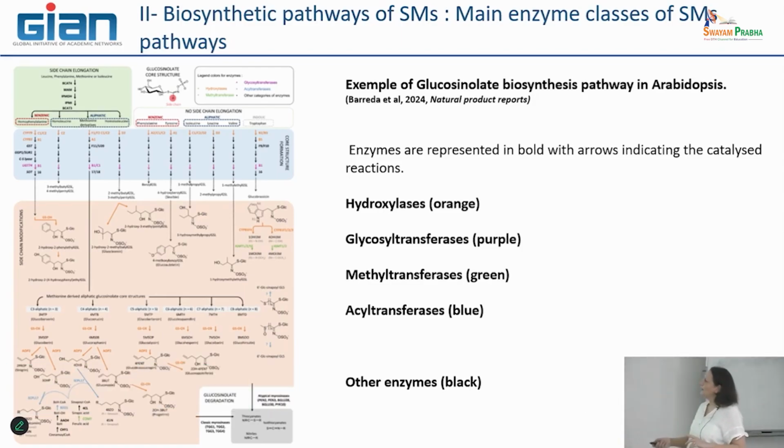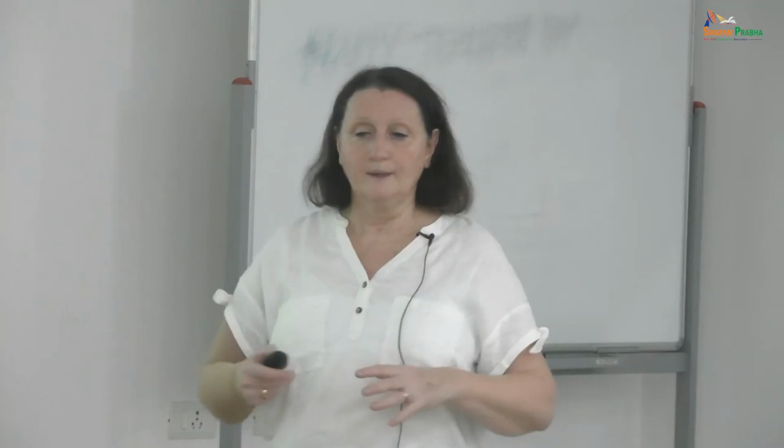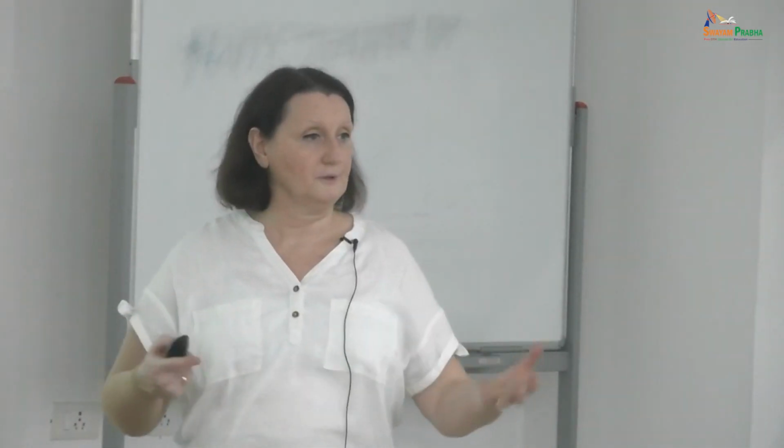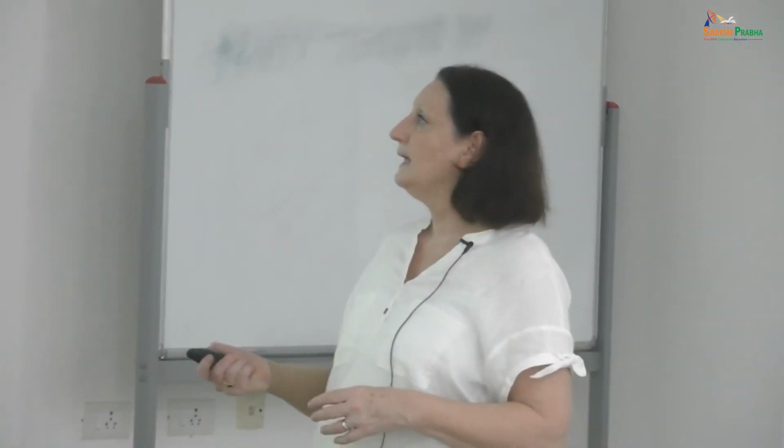Here it's what we know exactly today of a specific metabolic pathway of, in particular, glucosinolate. Glucosinolate is a family of specific metabolites that are very important for us because, for example, in the plants, they are able to detoxify the plant when you apply some herbicide or pesticide, or so they are able to metabolize this type of xenobiotic molecule in the plant. So it's very important for the health of the plants too.